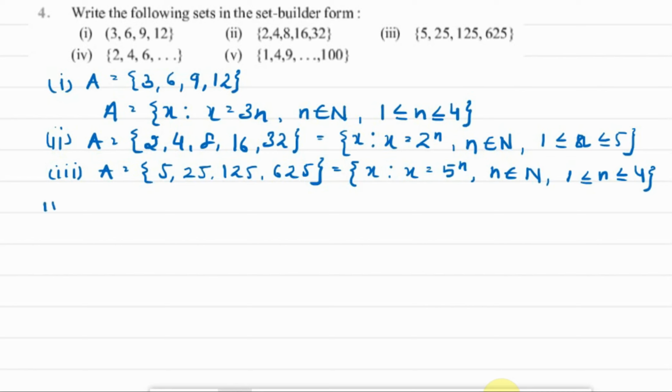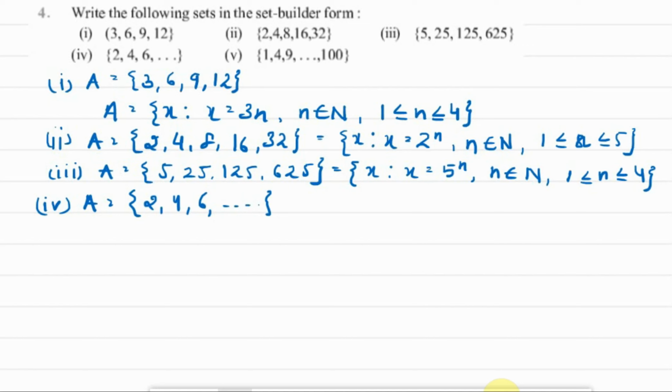Now part 4 says A is equal to 2, 4, 6 and so on. Now this is the set of natural even numbers. Why am I saying natural? Because they are beginning from 2. If it would have begun from 0, then it would have belonged to the set of whole numbers. But it is beginning from 2. That is why it belongs to the set of natural numbers.